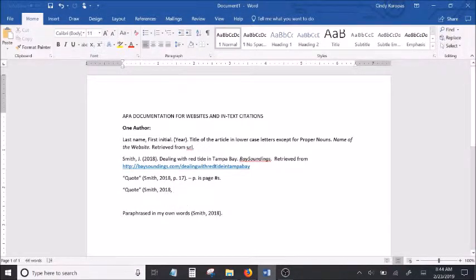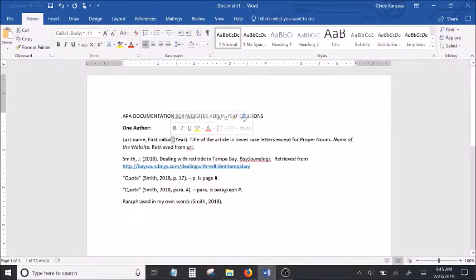However, if you don't have page numbers because you're using a website, you then have to give the paragraph number instead. And you can end your documentation. Another thing that's different with MLA versus APA is you'll notice that the punctuation inside the documentation is also different. In MLA, you'll see the use of commas in certain cases. Here, it's always a period after each part. So make sure you also have proper punctuation when you're building your documentation.